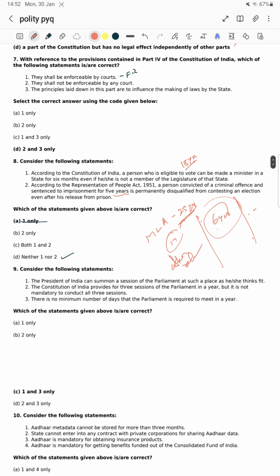Okay, consider the following statements. Which of the statements given above are correct? The President of India can summon a session of the Parliament at such a place as he thinks fit. Okay, yes, the statement is right.